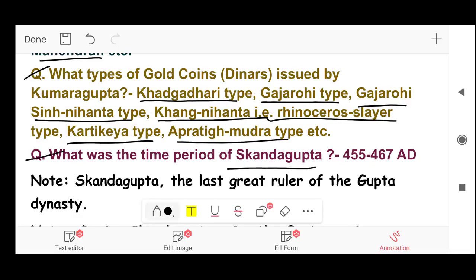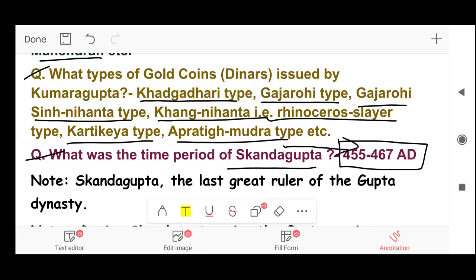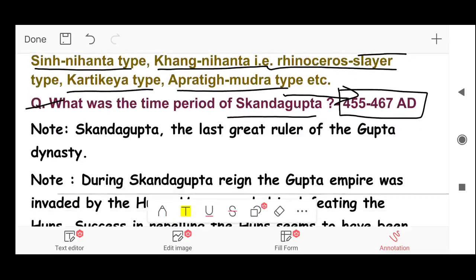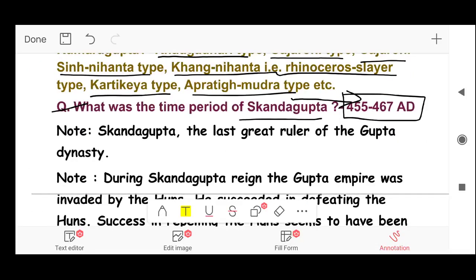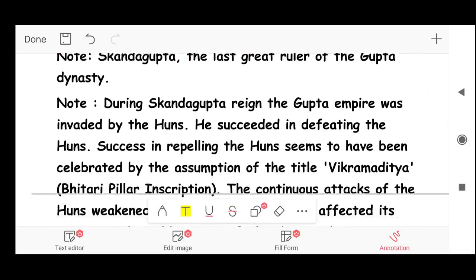So now we are reading about the last great ruler of the Gupta dynasty, known as Skand Gupta. The reign of Skand Gupta was from 455 to 467 AD. He was the last great ruler of the Gupta dynasty. Another note, during Skand Gupta's reign, the Gupta Empire was invaded by Huns. He succeeded in defeating the Huns.